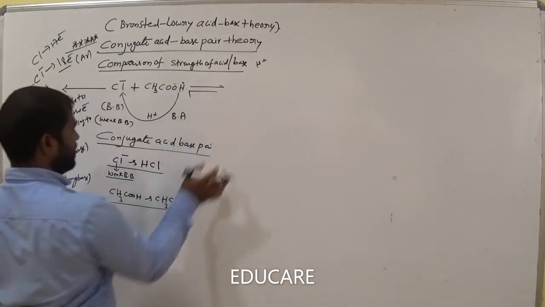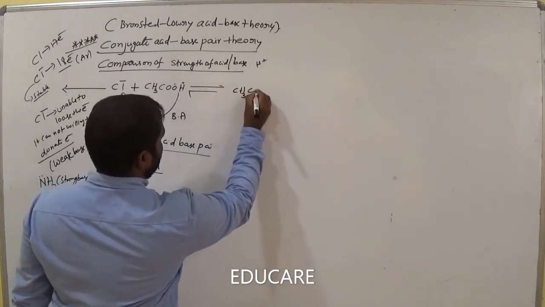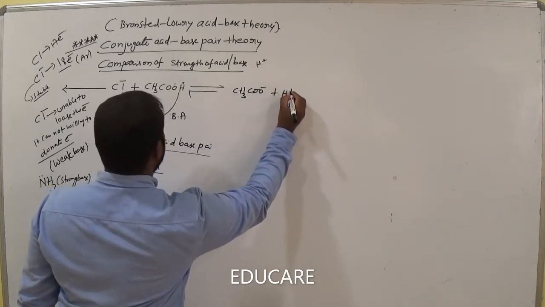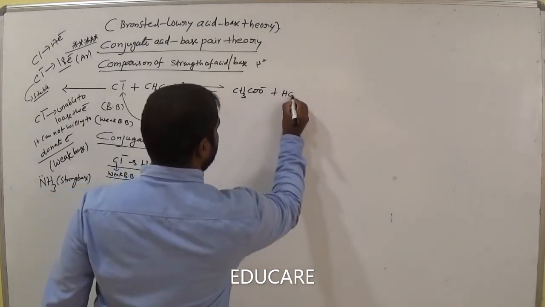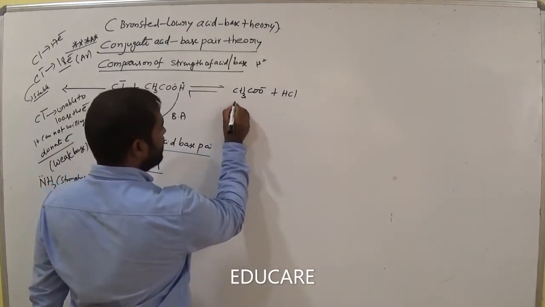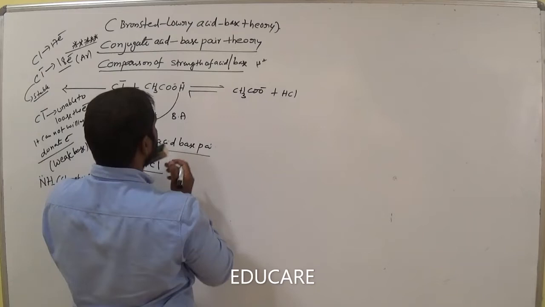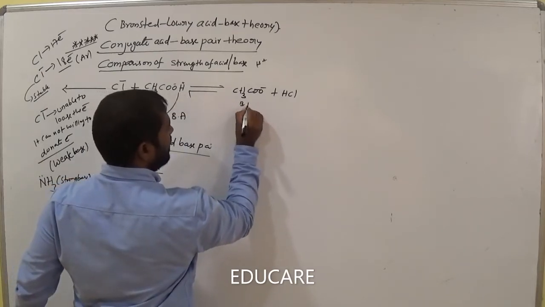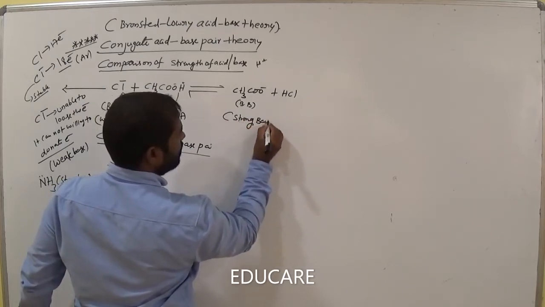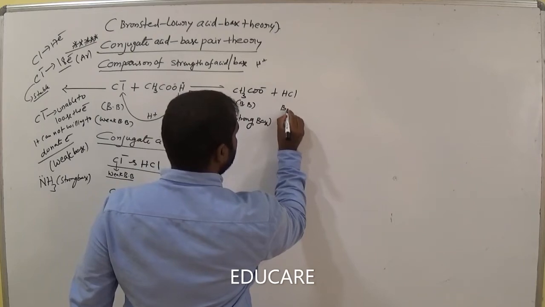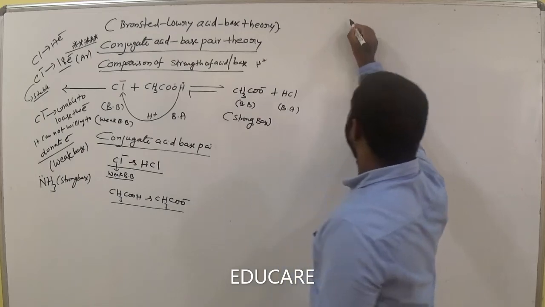Now let's see this equation. CH3CO minus and HCl. We discussed this is a strong base. This is called a Bronsted acid. This is a Bronsted base. We call it a strong base already. Now HCl is a Bronsted acid. So now one more statement.